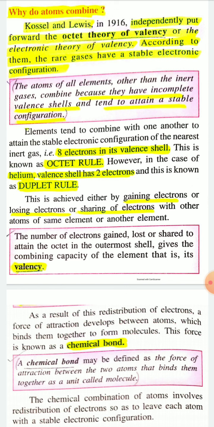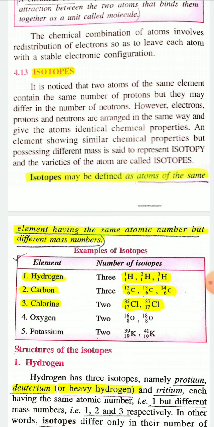Now isotopes. What are isotopes? Isotopes may be defined as atoms of the same element having the same atomic number but different mass number.